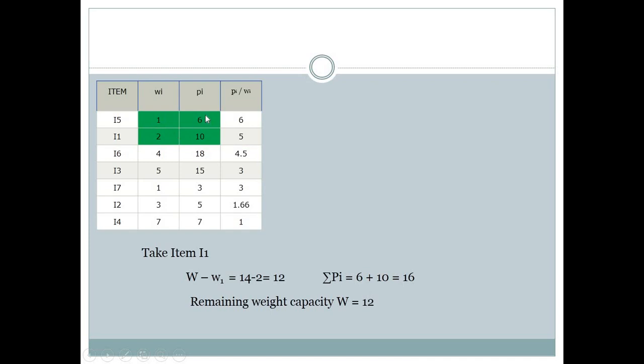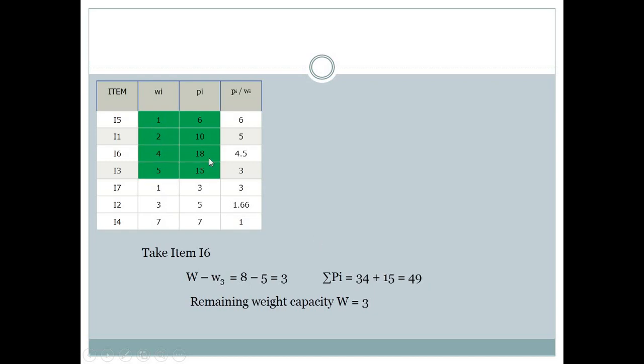The previous profit was 6, and if we choose this item then 10 profit will be added, so 6 plus 10 will be 16, and our remaining capacity is 12. After selecting the third item, it will be decreased from the remaining capacity, so 12 minus 5 is equal to 8. So now our remaining capacity is 8, and our profit will be 16 plus 18, which is 34.